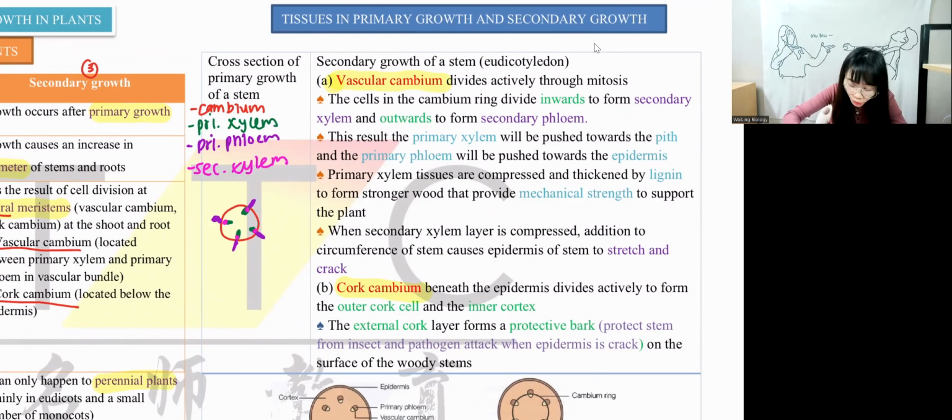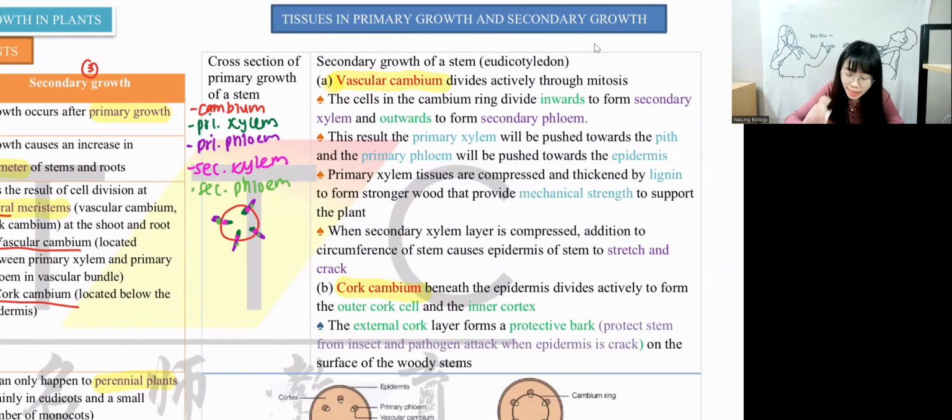And then if I want to form the other one, which is phloem, I will form it at the outside over here. Okay, this is secondary phloem. So everything has to form from the ring itself. You have to form primary first, only then will you form secondary. Remember, primary first, only then secondary. This is how we form secondary xylem and secondary phloem.